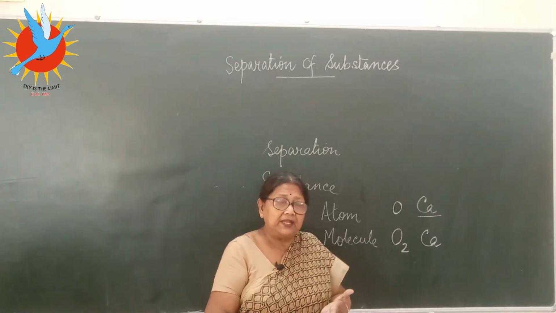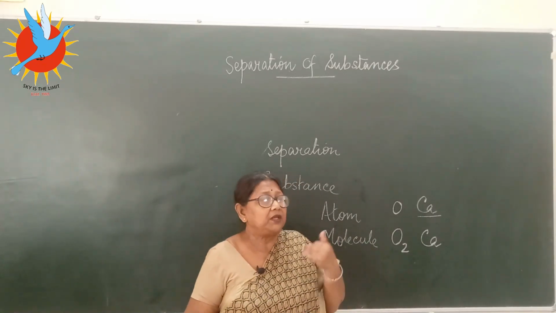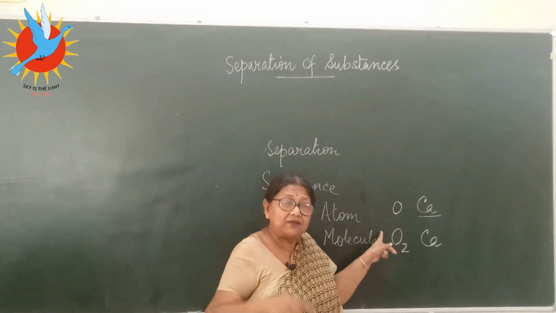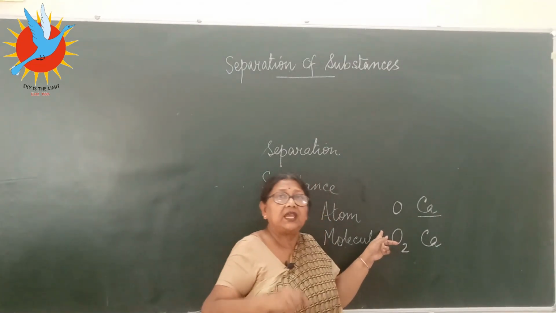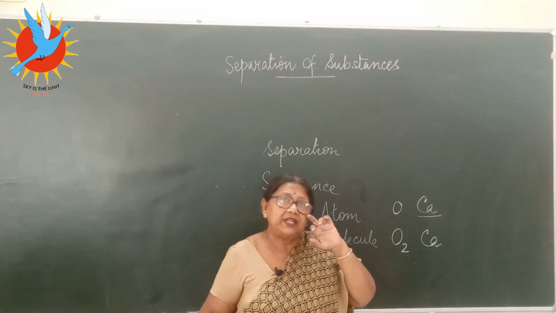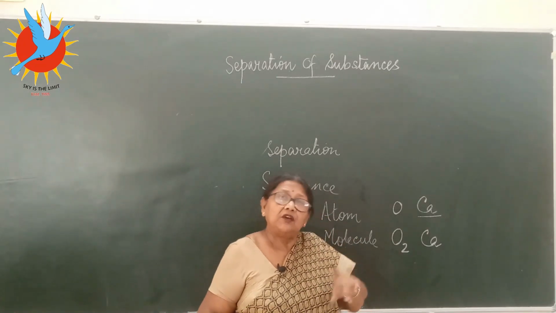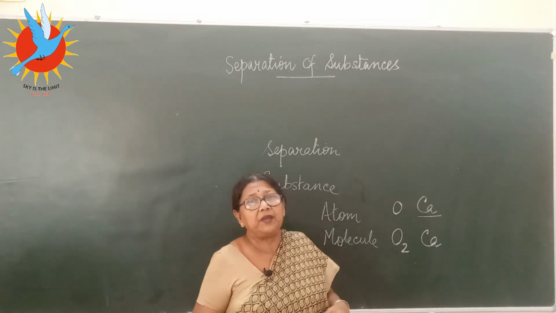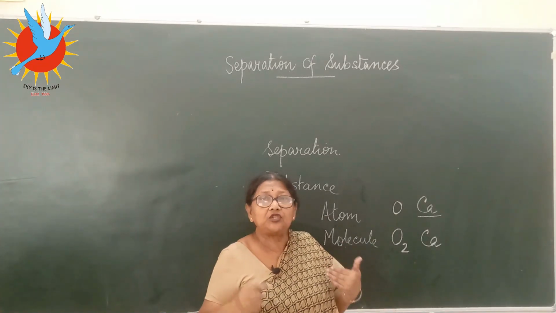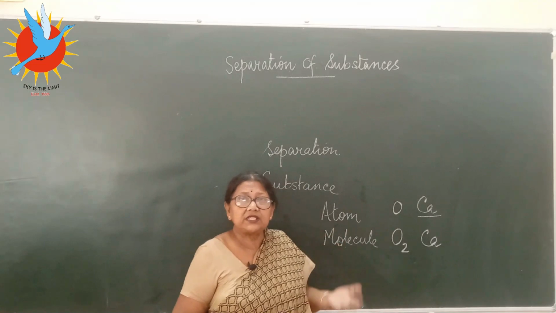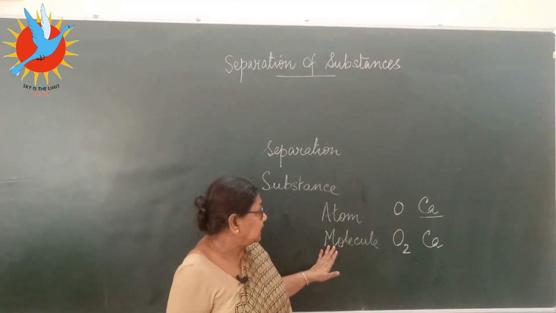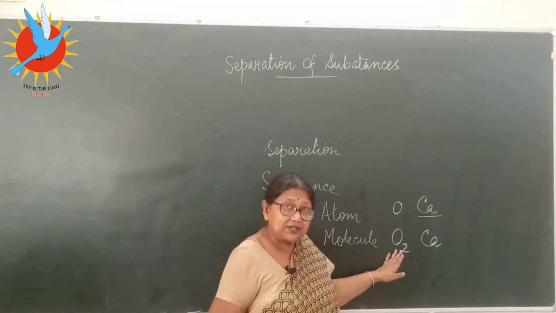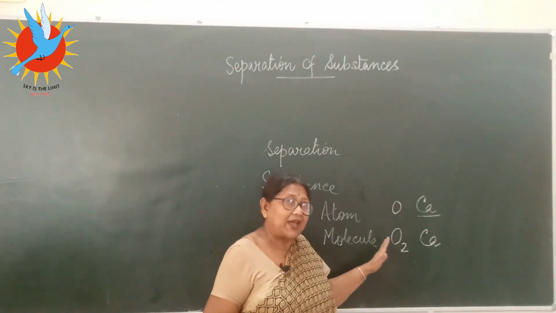They combine. They can combine in any number. They may be 2, 3, 4, any number. So, and they make one molecule. And when we talk about substances, we say substances are made out of the molecules. Further, when we clarify it, we go into detail, we say molecules are made out of the atoms. But when you talk about the matter, we say whether it is solid or liquid or gas, they are all made out of the molecules.